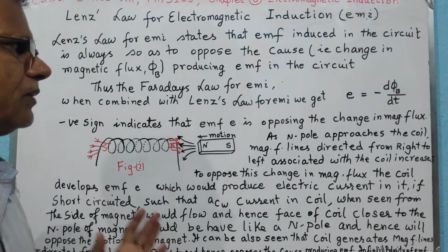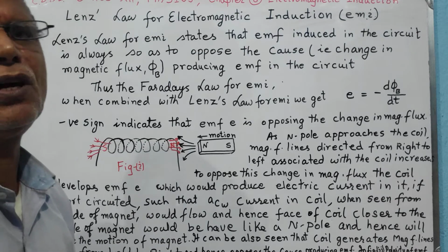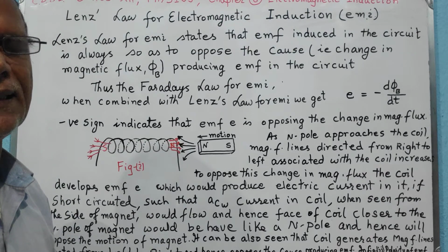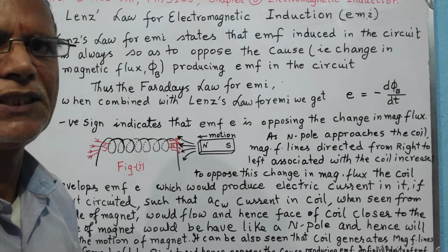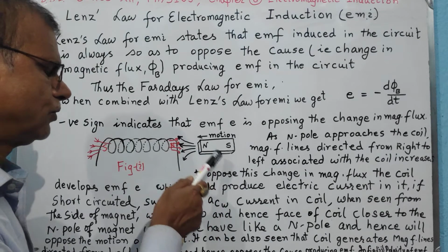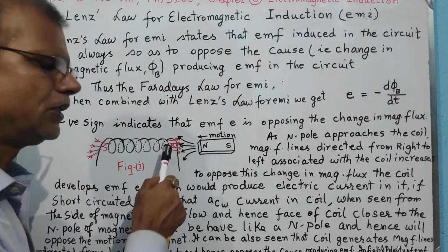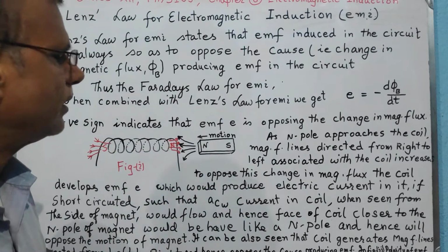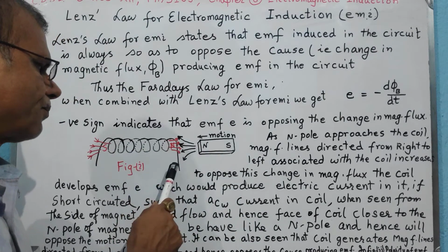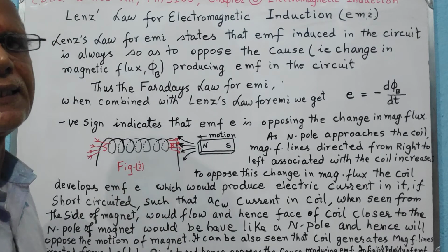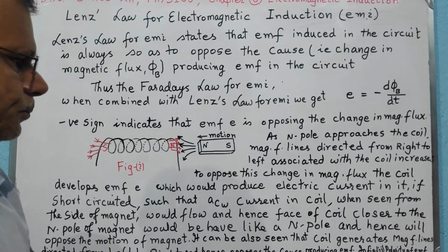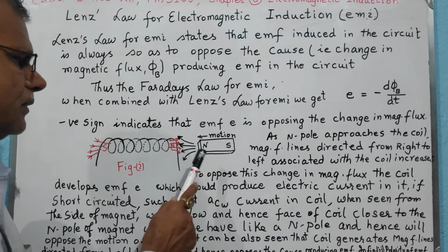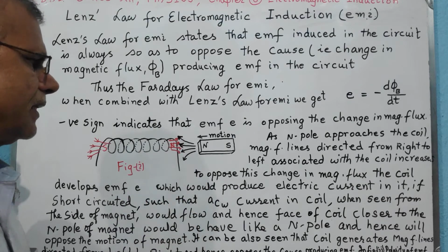So here you can understand that Lenz law is directly or indirectly related to the work energy theorem. You have to do some work in bringing the north pole close to the coil, and for that you get electrical energy equivalently. So this is the case of figure 1.